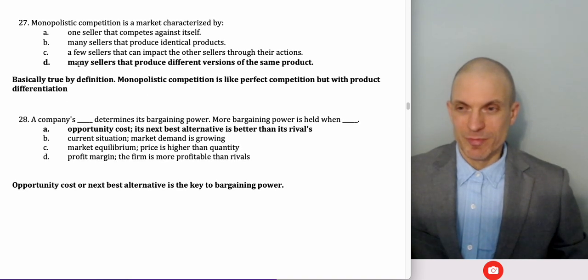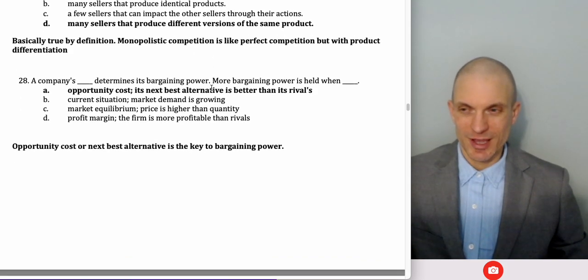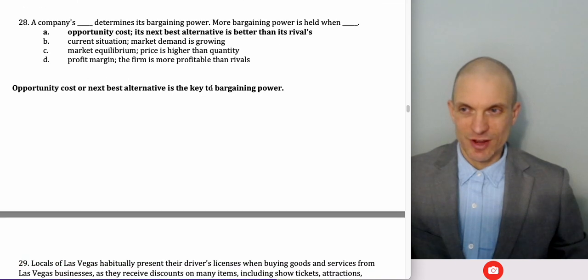Monopolistic competition is a market with many sellers producing different versions of the same product. True by definition. That's just the definition of monopolistic competition, which is basically perfect competition, but with product differentiation.